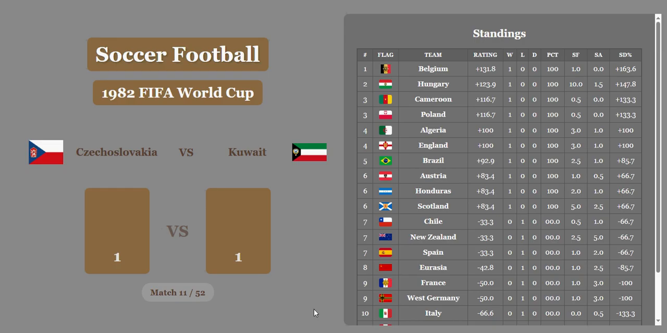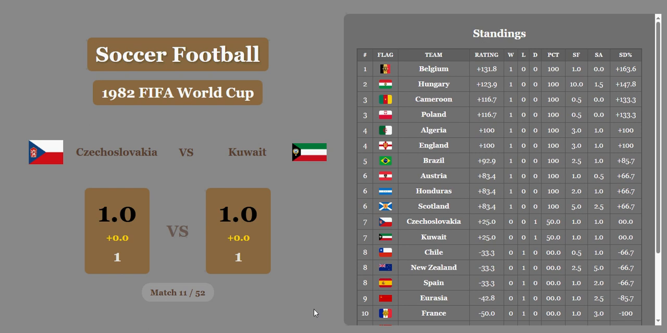Czechoslovakia versus Kuwait, 1-1. Is there any economic difference here? There's not. There is not any. So it's going to end in a draw. Kuwait with an impressive draw against Czechoslovakia, which is usually a pretty tough team to play.